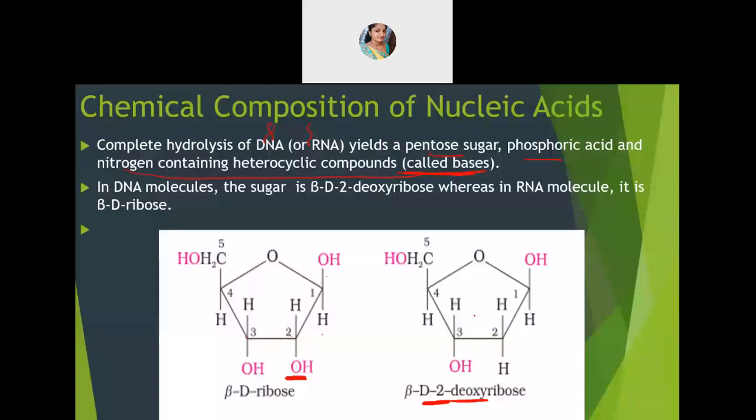Okay, then moving on with the next. This is about the pentose sugar. Deoxy, you remember second position, there is no oxygen. Deoxy because second position. If you remember ribose, you can write deoxy. It will be easy. Second position, oxygen is eliminated. You have to remove the oxygen from here.